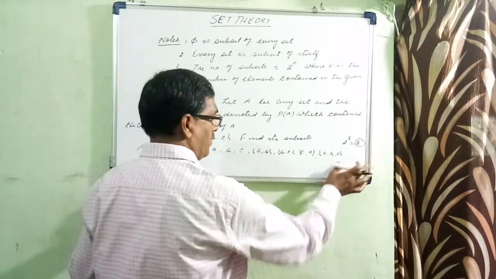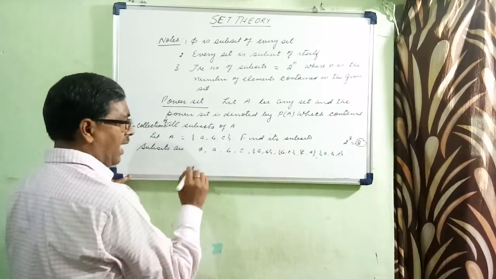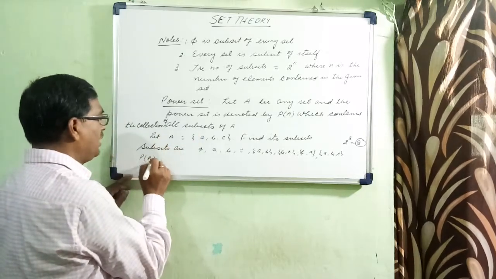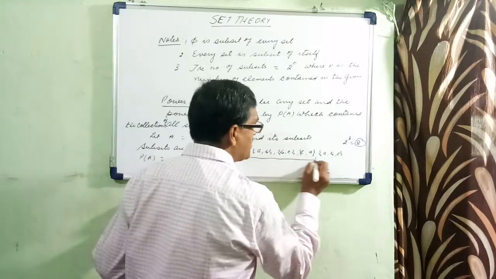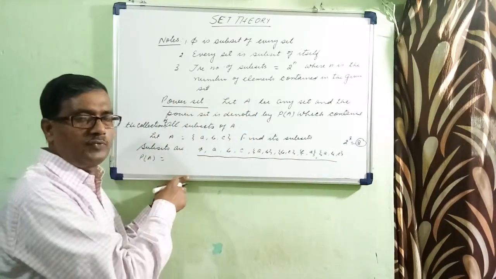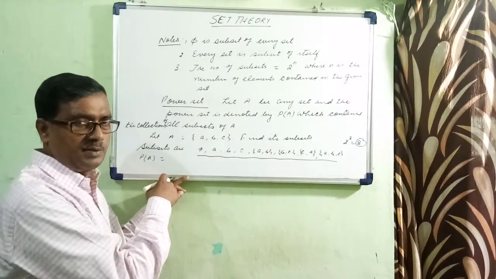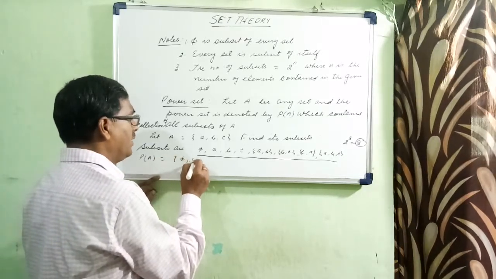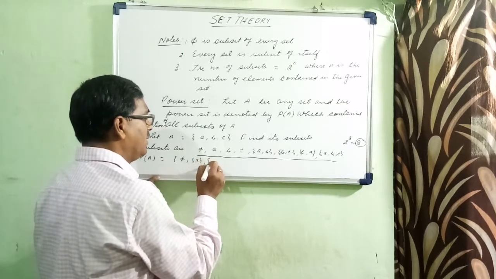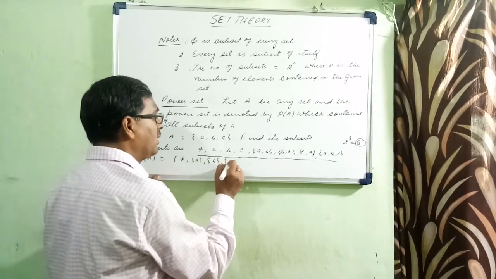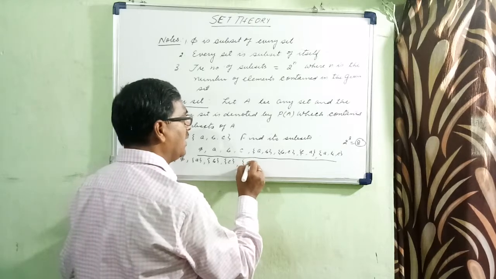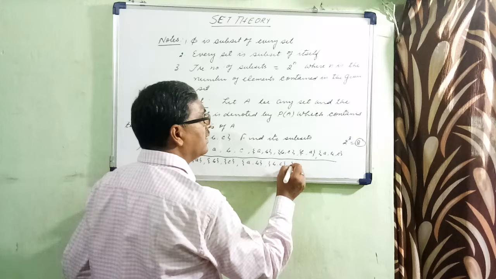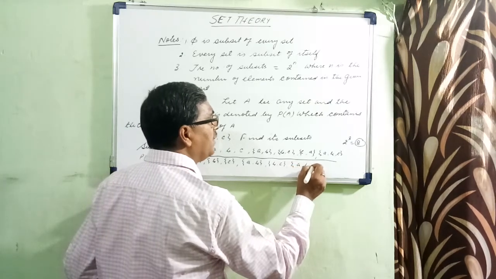So these are the subsets, and now when you find the power set, P(A) is equal to, all these subsets will become the elements of a set. So this will be equal to {phi, {a}, {b}, {c}, {a, b}, {b, c}, {a, b, c}}.